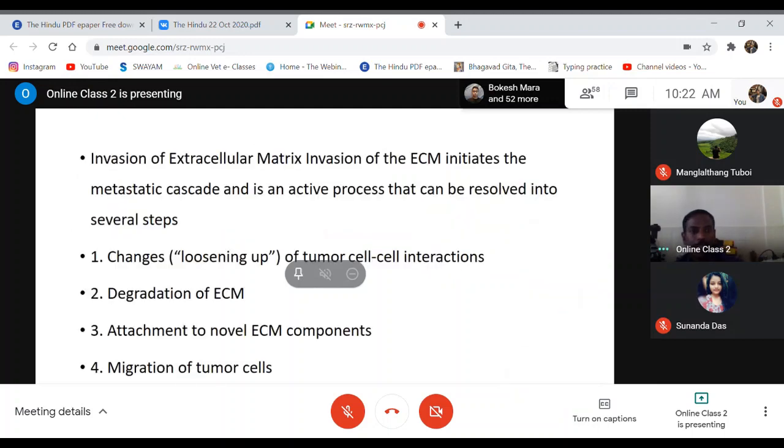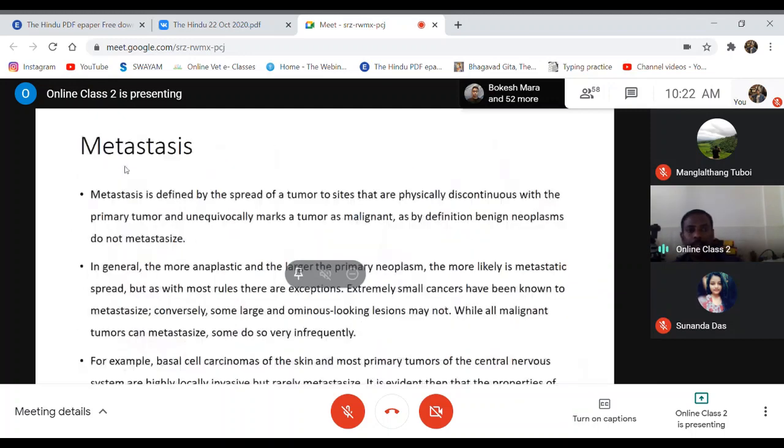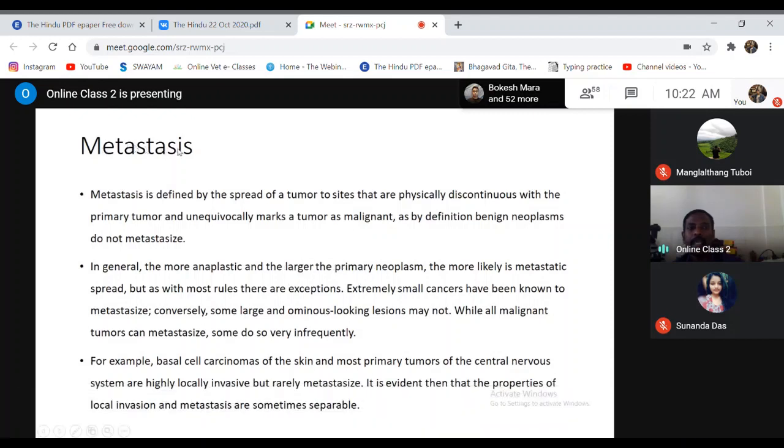Remember the word metastasis. It is also called metastasis, both these words.